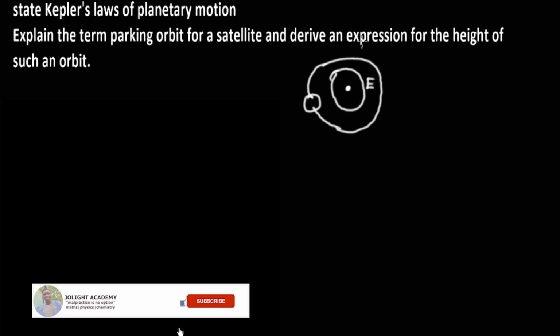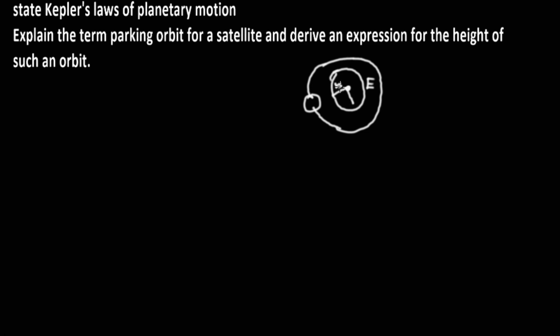Now the question is, derive the expression for the height of such an orbit. This is the center of the Earth, this is the radius of the Earth, R, and this is the height h of the satellite from the Earth. So r is equal to R plus h, the radius of the Earth plus the height.